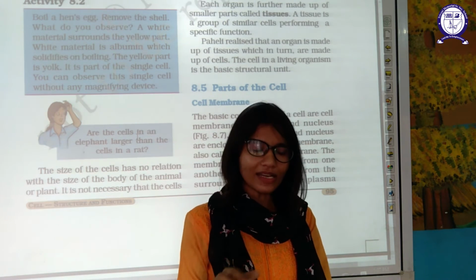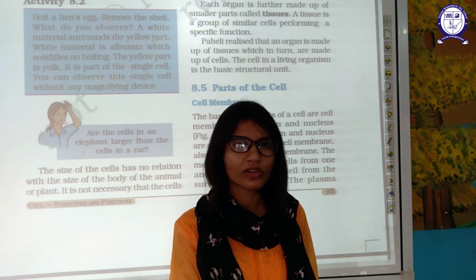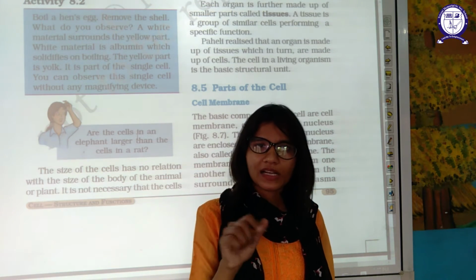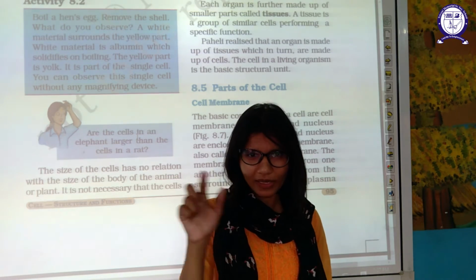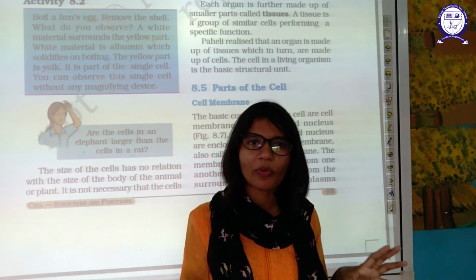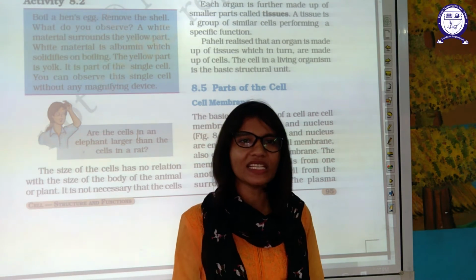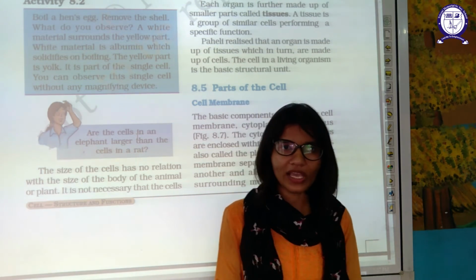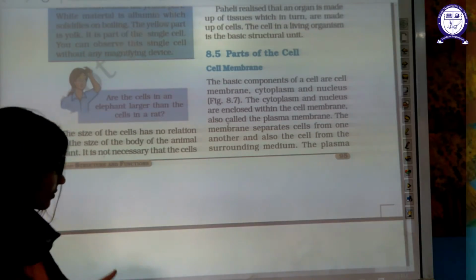Then in roughly the center of the cell, though in a plant cell it's not in the center, is the nucleus. So the three basic structures are plasma membrane, nucleus and cytoplasm. All the components of the cell are embedded in the cytoplasm. We are going to learn about them one by one. So let's begin.